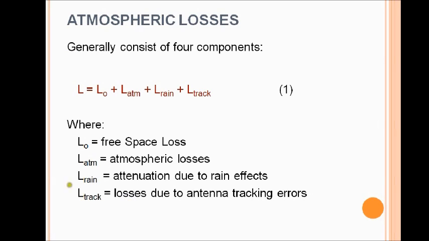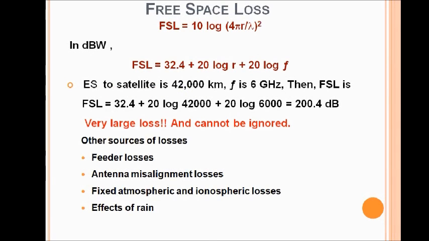Generally, atmospheric losses consist of 4 things and it has been represented by equation number 1. L equals L0 plus L ATM plus L rain plus L track. Here L0 stands for free space loss, L atmospheric stands for atmospheric losses, L rain encounters all the attenuation which occurs due to rain, and L track stands for losses due to antenna tracking errors.